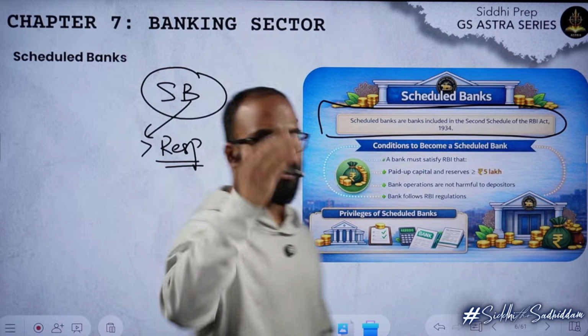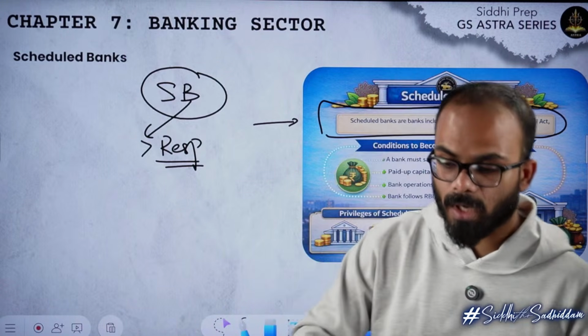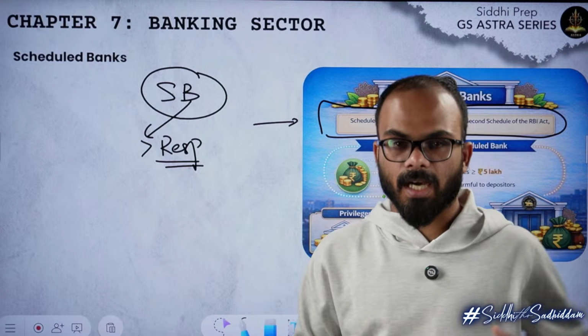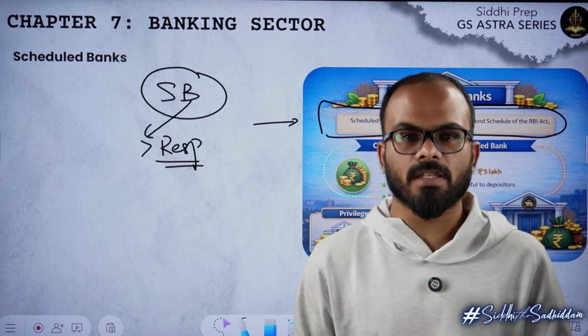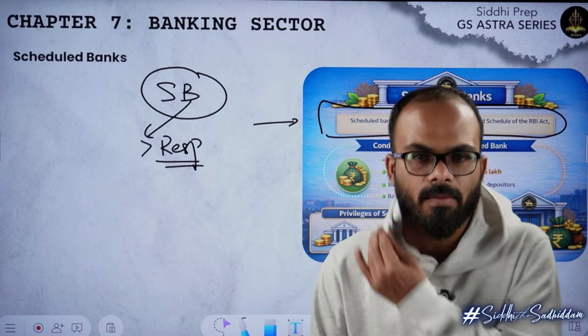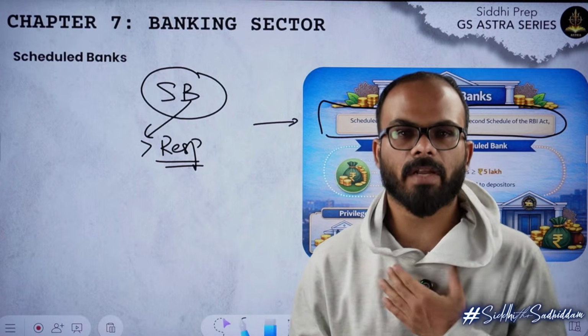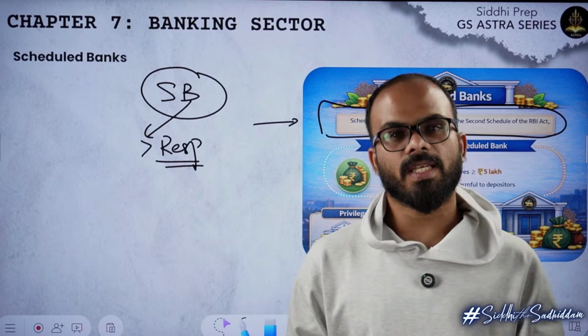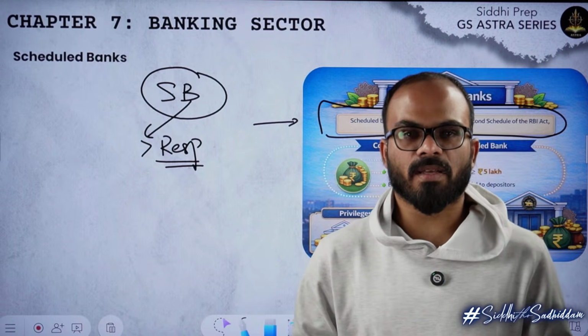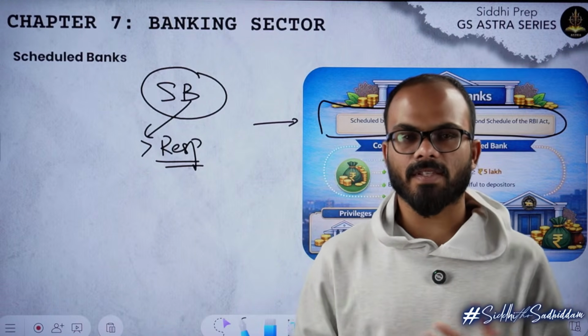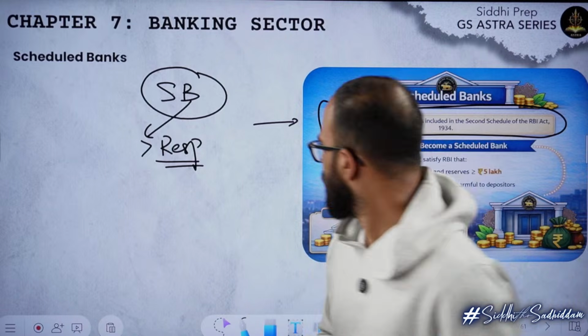Your name would be written in the RBI Act and you have to be more responsible, and RBI expects that you will help in more financial inclusion and you will not be so profit oriented like a private bank. That is the expectation on you. In return, RBI will give you access to credit faster, it will give you money faster, and you can have access to certain privileges also.